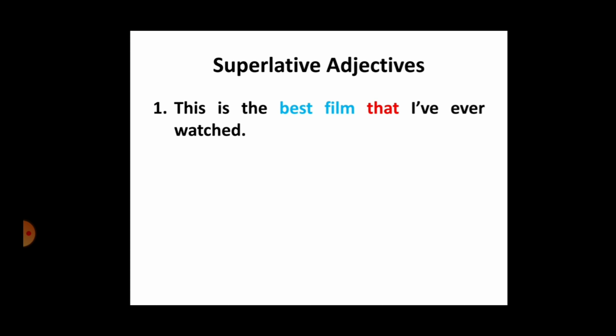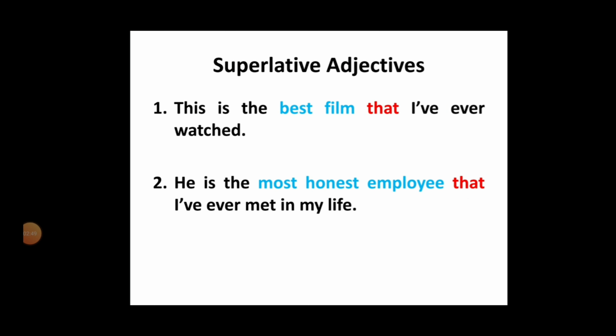So when we use superlative adjectives in these sentences and we have to refer back to them with the help of a relative pronoun, always use only that. Okay, if you have superlative adjectives in a sentence and you need to use a relative pronoun after them, what we must use is that. Look at the other example. He is the most honest employee that I have ever met in my life. Here, what does that refer to? The most honest employee. What is most honest here? Most honest is the superlative degree: honest, more honest and most honest. So to refer back to most honest, you need to use the relative pronoun called that.